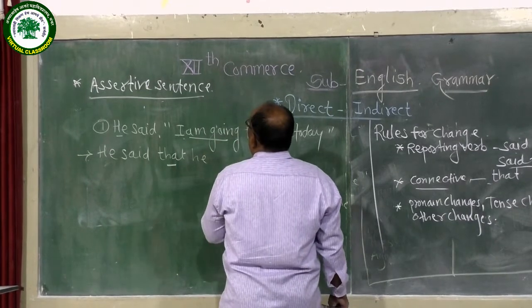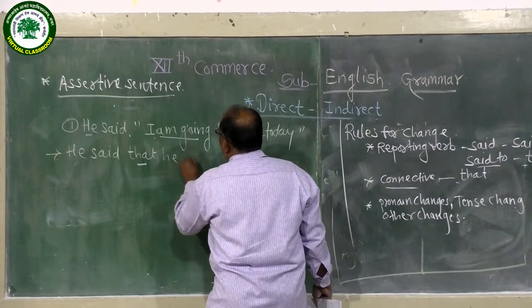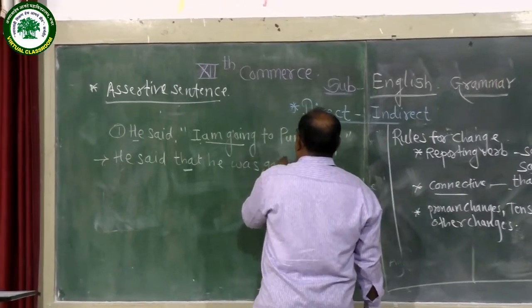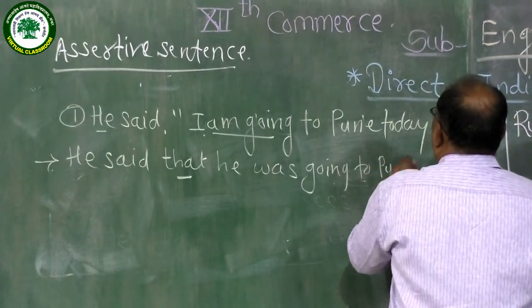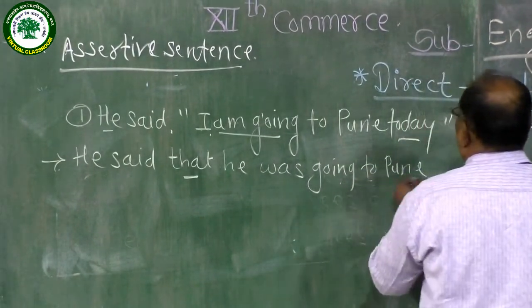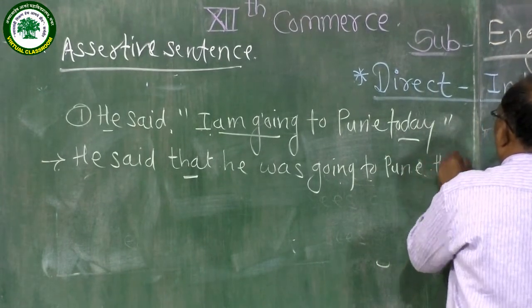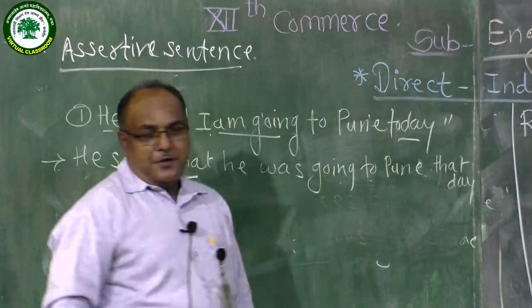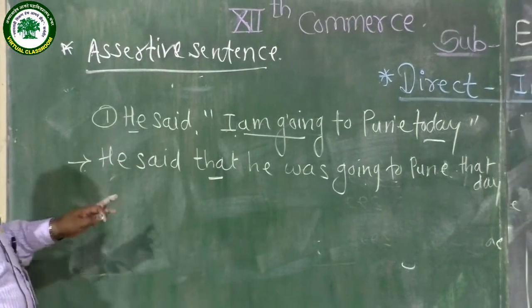Am going, present continuous tense, change as a past continuous tense, was going to Pune. Today, word today, change that day. In this way, you should change assertive sentence into indirect narration.